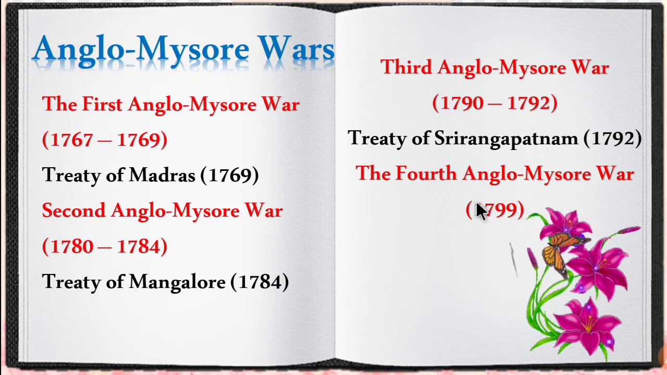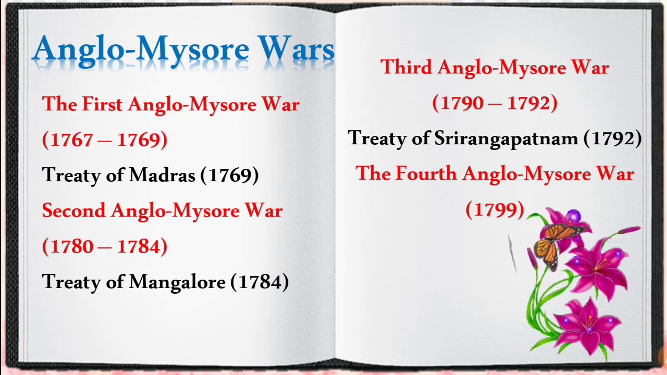Other reasons are that Tipu sought help from the French officers, and the French officers came to Srirangapatnam and founded a club called the Jacobin Club, and they planted a tree called the Tree of Liberty. So these are the other causes for the Fourth Anglo-Mysore War.